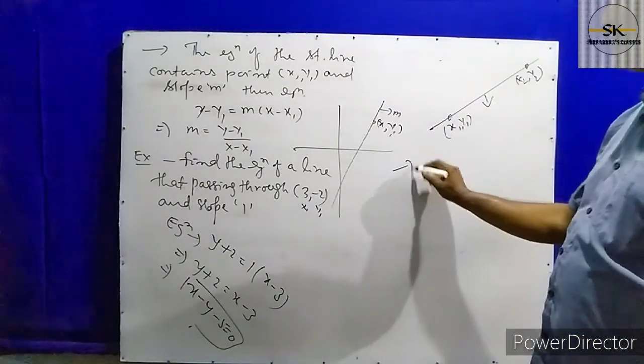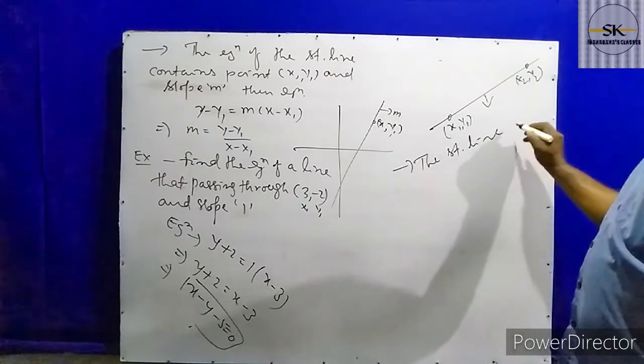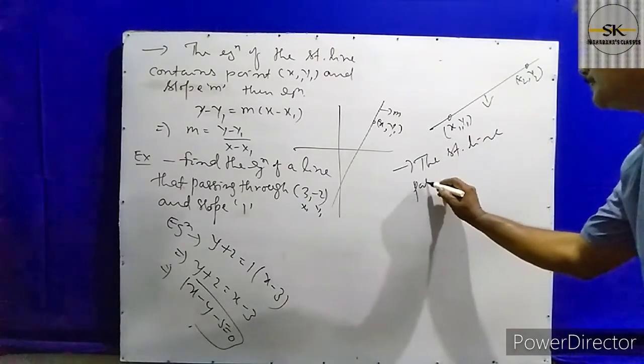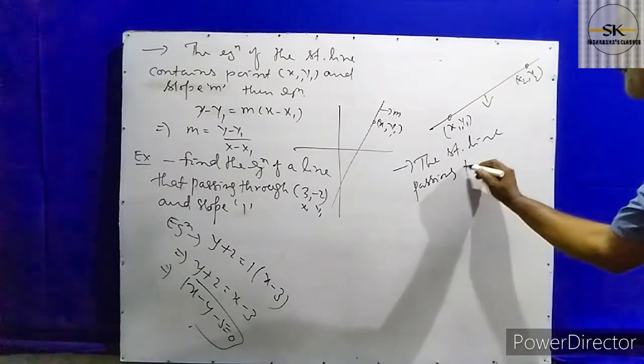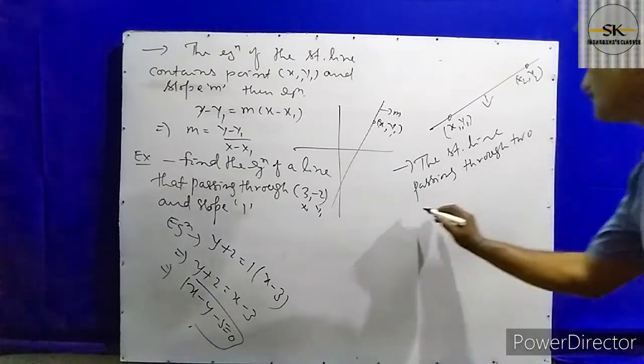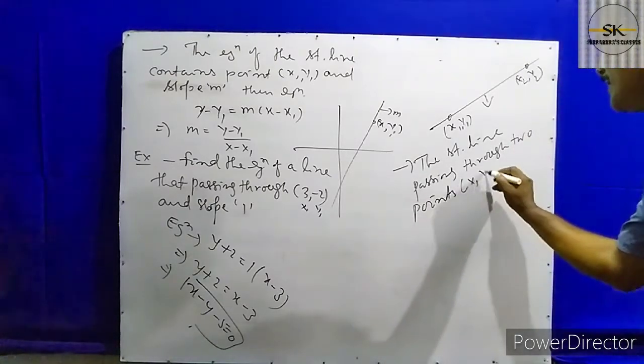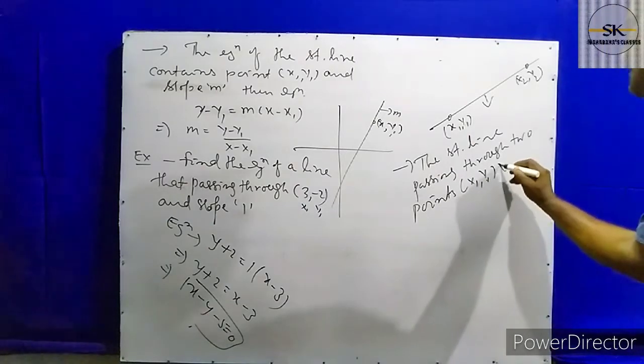So the format is: the straight line passing through two points (x1, y1) and (x2, y2).